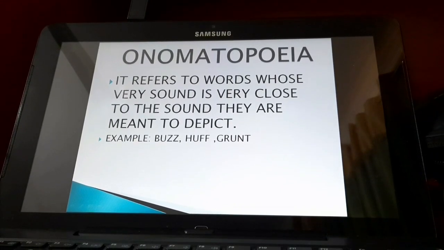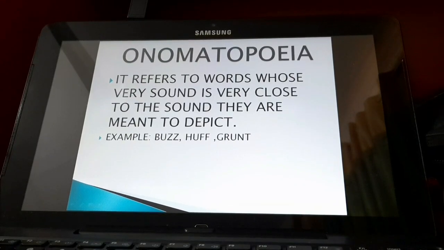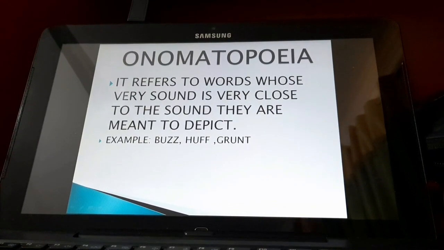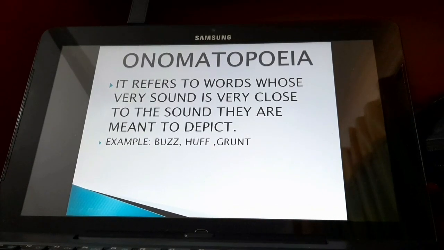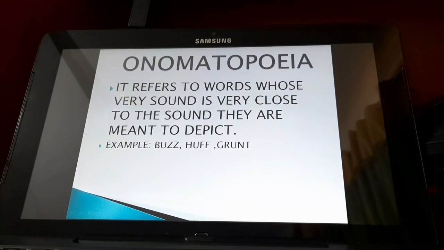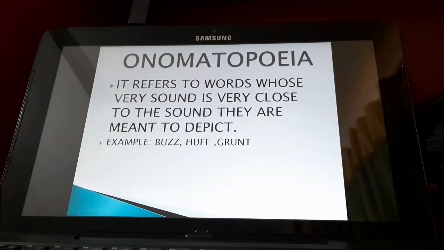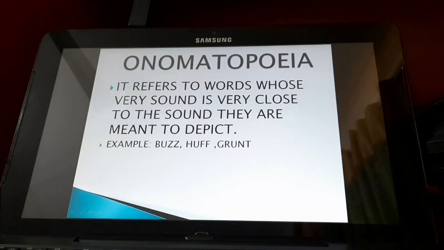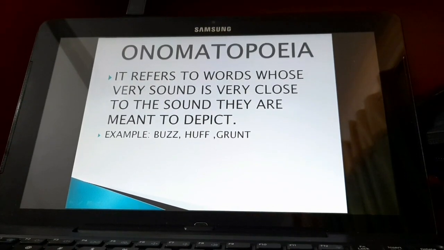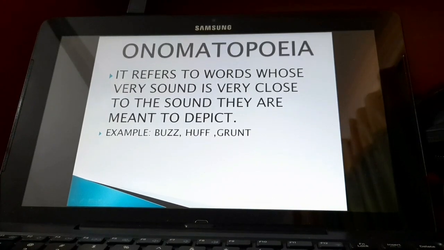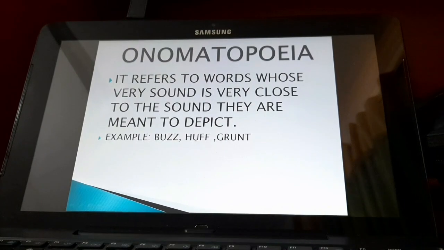Onomatopoeia. The term onomatopoeia refers to words whose very sound is very close to the sound they are meant to depict. In other words, it refers to sound words whose pronunciation is similar to the actual sound they represent, like buzz, huff, grunt. Or we can think of a sentence like, he closed the door with a bang.